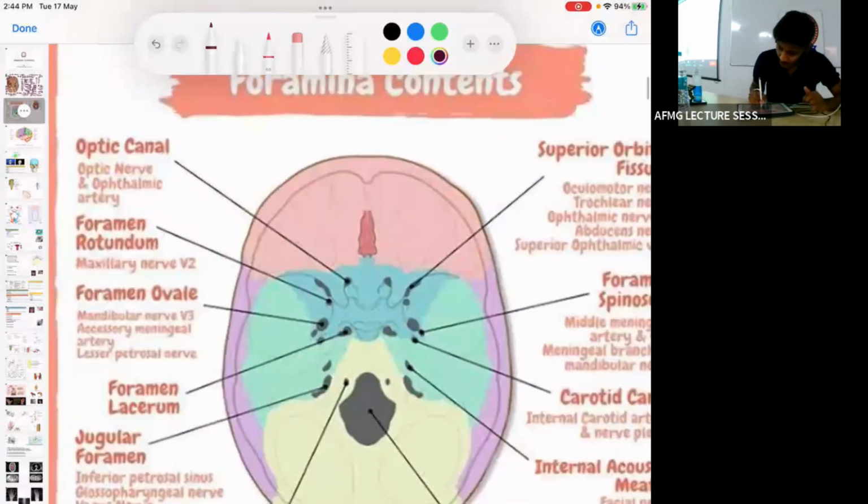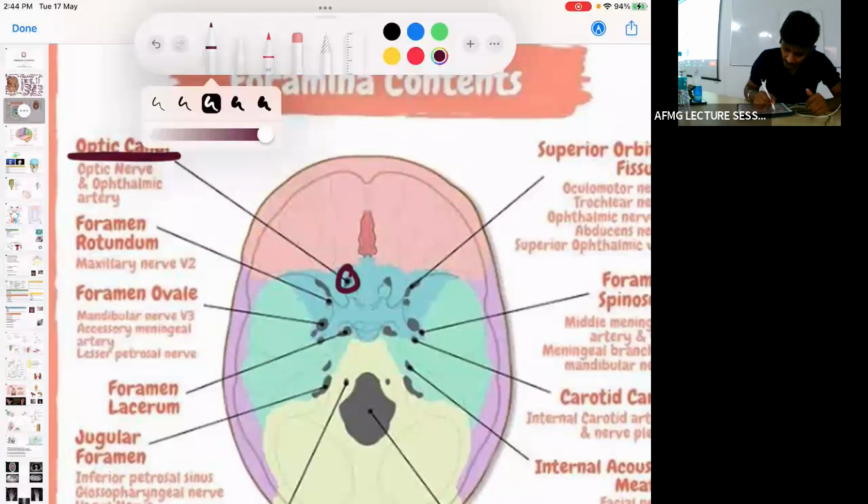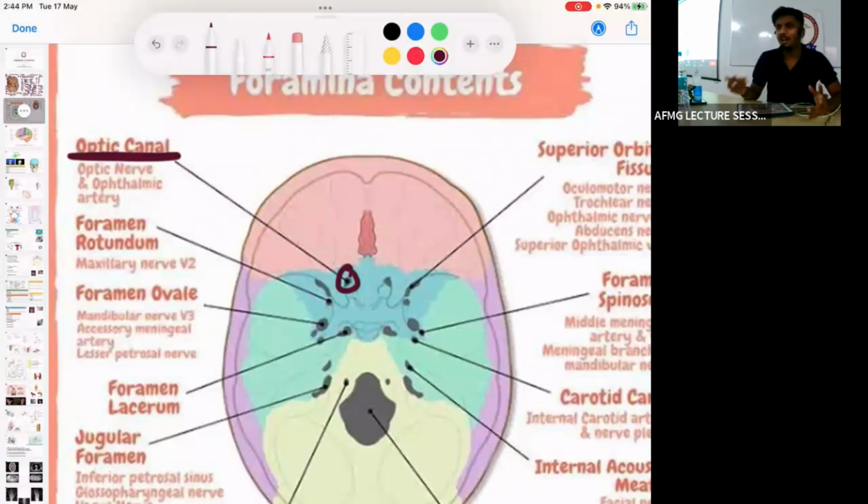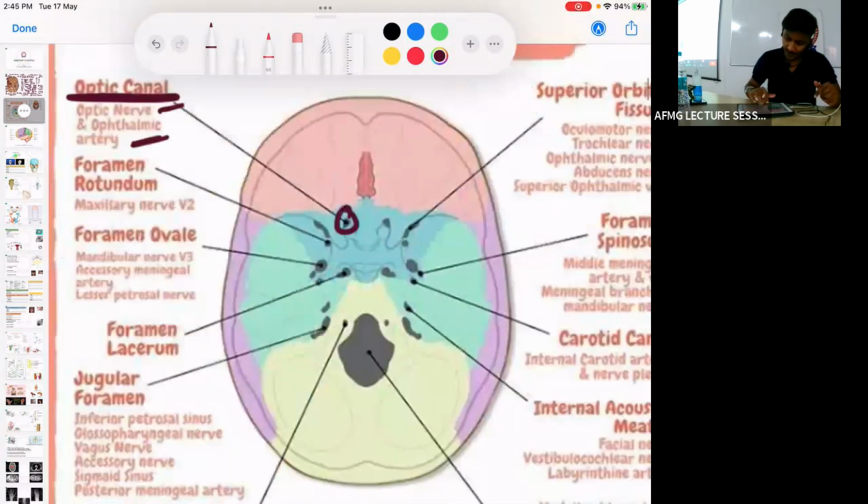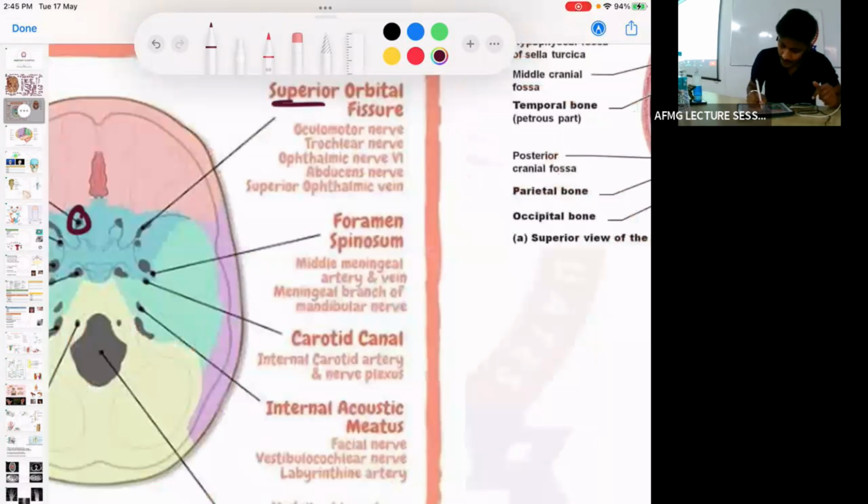First, the anterior most foramen that you can see is the optic canal, and via the optic canal it is easy: the optic nerve and the ophthalmic artery pass. Which structures pass by the optic canal? The optic nerve and the ophthalmic artery. Then behind the optic canal you can see the superior orbital fissure.